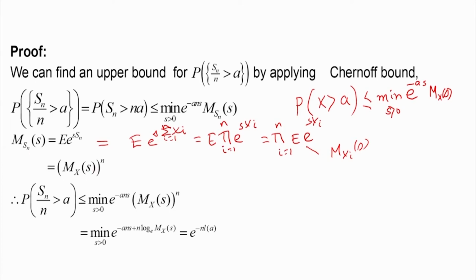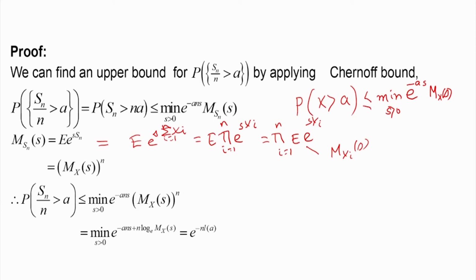And therefore what we can write now is the probability of Sn by n greater than a is less than or equal to the minimum over s greater than 0 of e to the power a n s, because Sn is greater than or equal to n a, into the moment generating function of Sn, which is m x of s to the power n. So we can write it like this.